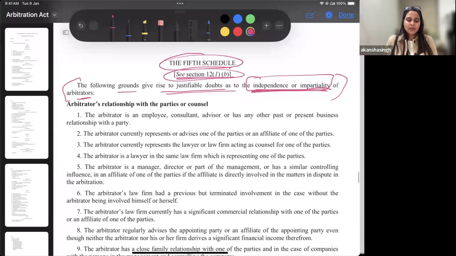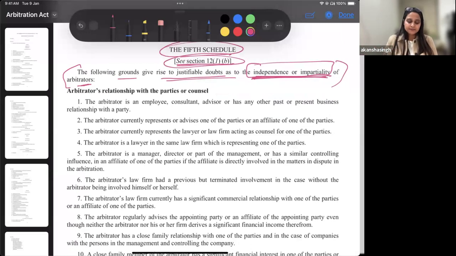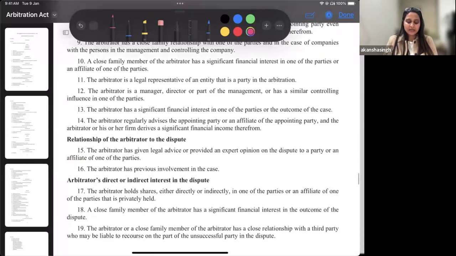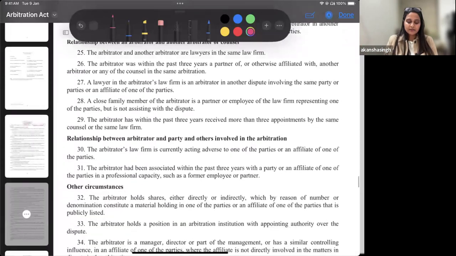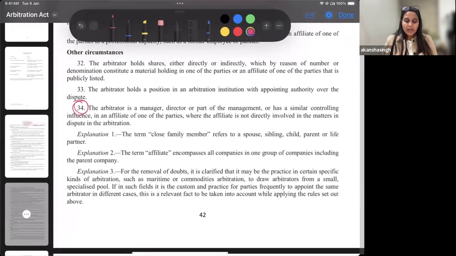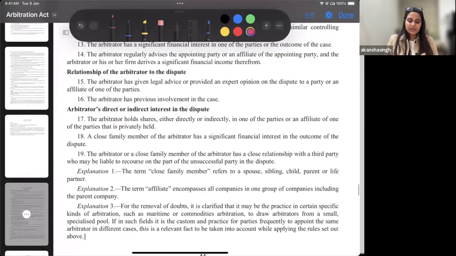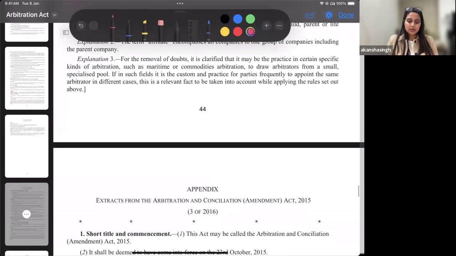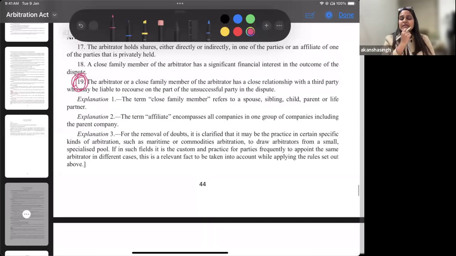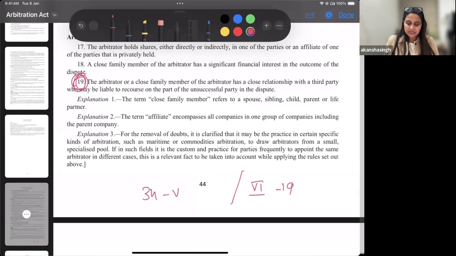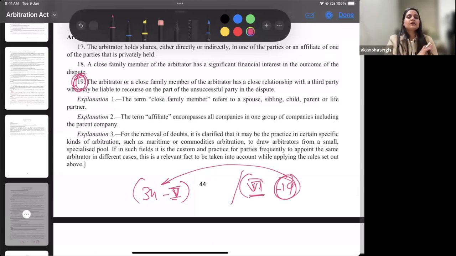Now let's try to understand. I'll just scroll with you for you to get an idea. Fifth has how many grounds? Let's start counting. How many grounds do you see here? We have 34 grounds. And now if we go to the seventh schedule, how many grounds do you see? Only 19 grounds, and it ends here. So we have 19 grounds in schedule 7 and 34 grounds in schedule 5. This is not the catch. The catch is that these 19 grounds lie in schedule 5 as well as schedule 7. These 19 grounds are common.